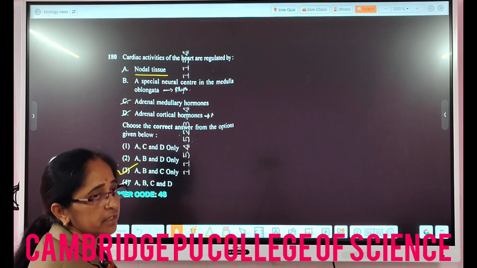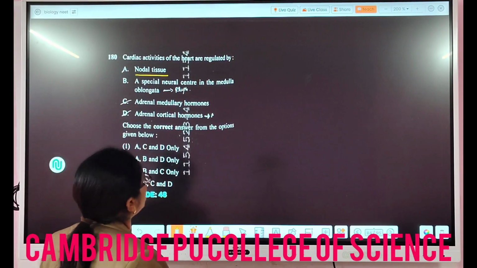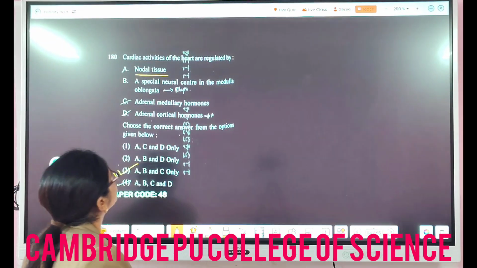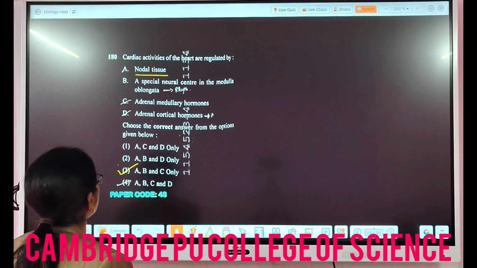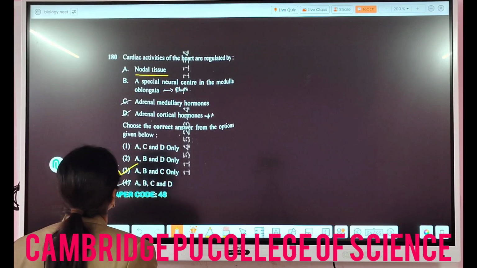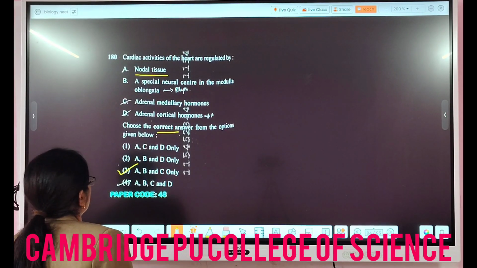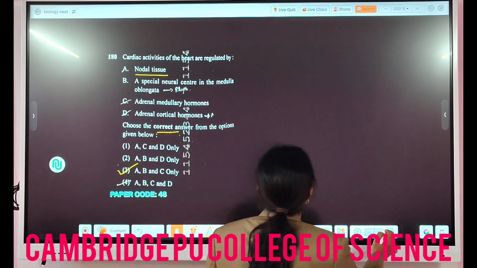They definitely regulate the heart activities, and the medulla also has the respiratory rhythm center, as well as it regulates the circulation, and adrenal medullary hormones are there. So A, B and C are the options. That means the third option is correct.